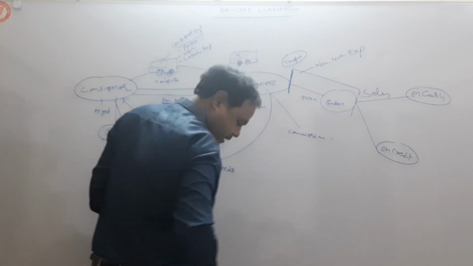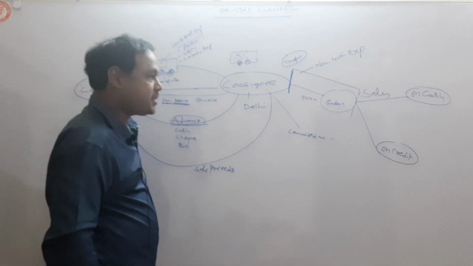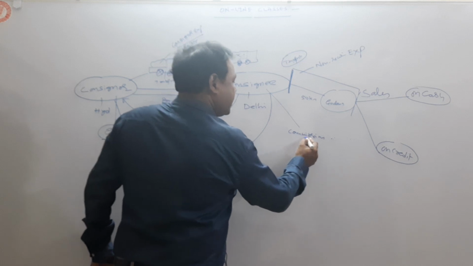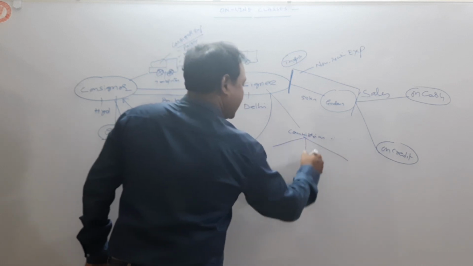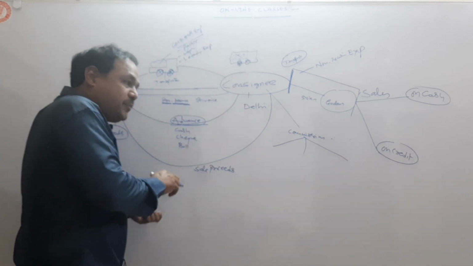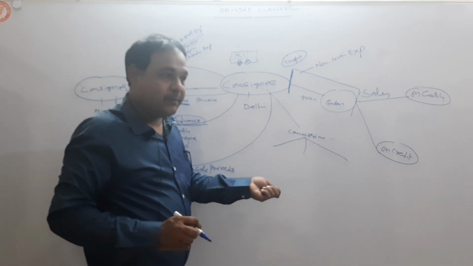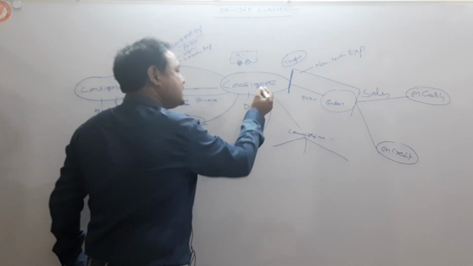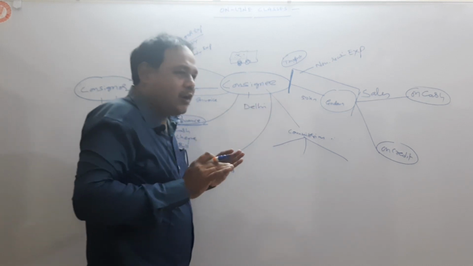Now commission here, when we talk about the commission point, commission given to the consignee is of three types. They are depending upon the work he did. For example, consignee sold goods with ordinary efforts.